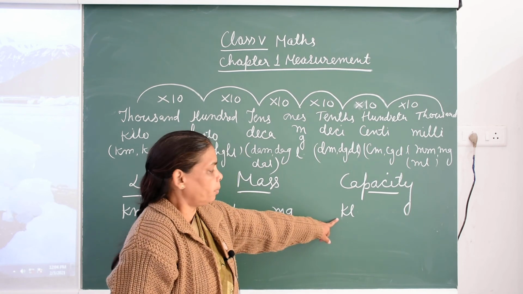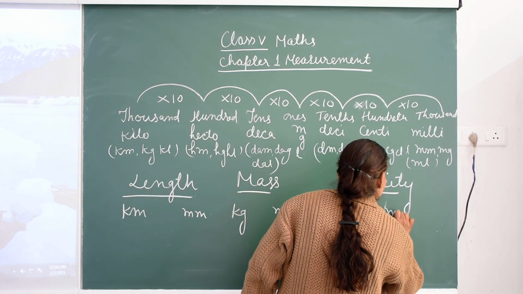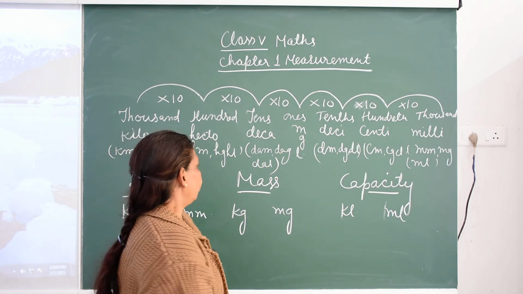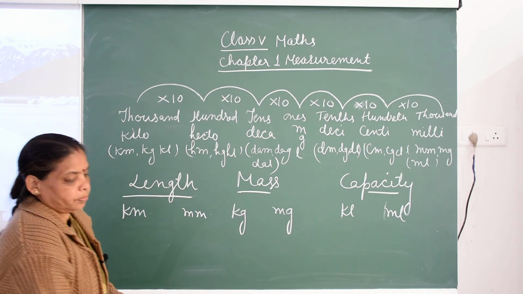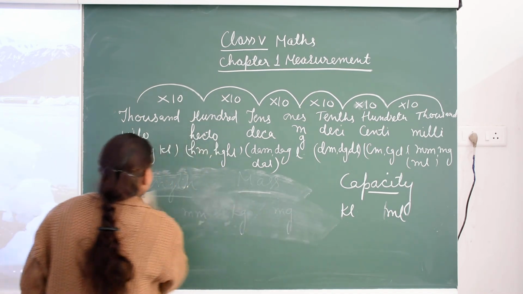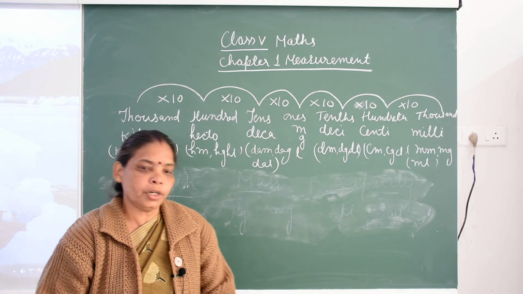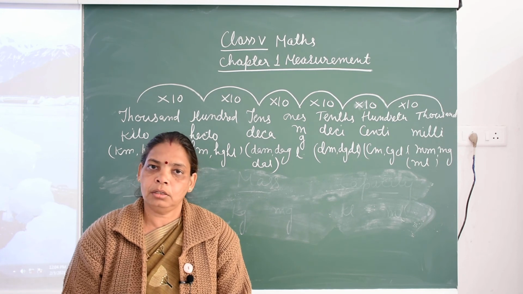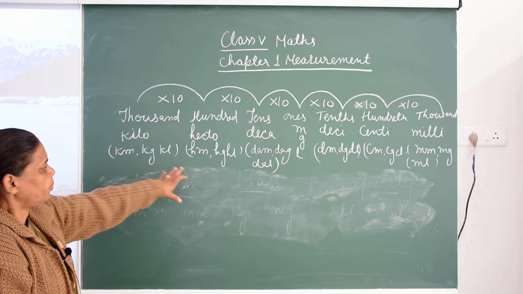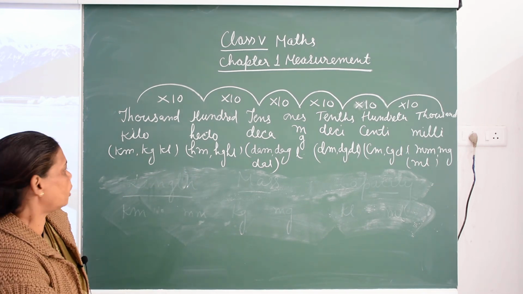Kiloliter is the bigger unit and milliliter is the smaller unit. So children, in this chapter we will learn how to convert the bigger unit to the lower unit and lower unit to the bigger unit. So for that we learn the basic units and all the units of measurement.